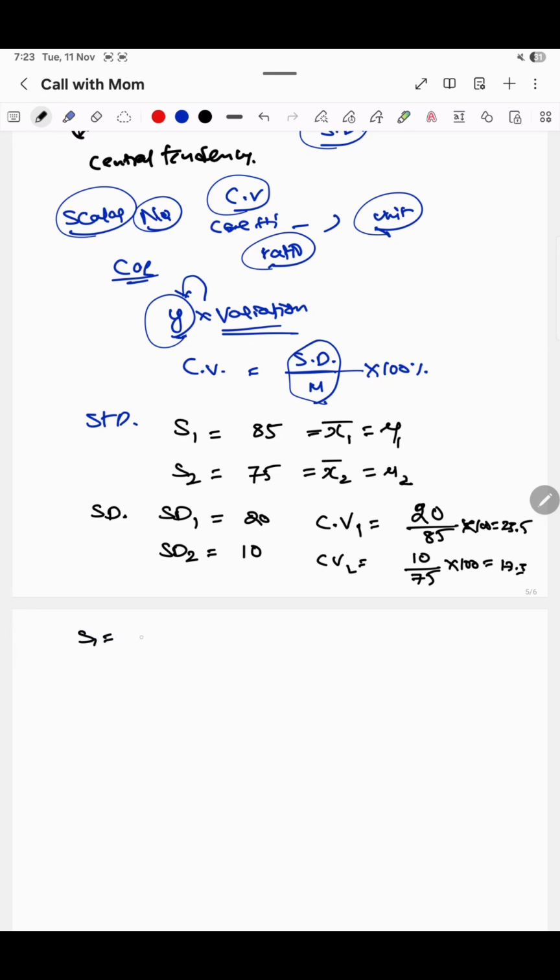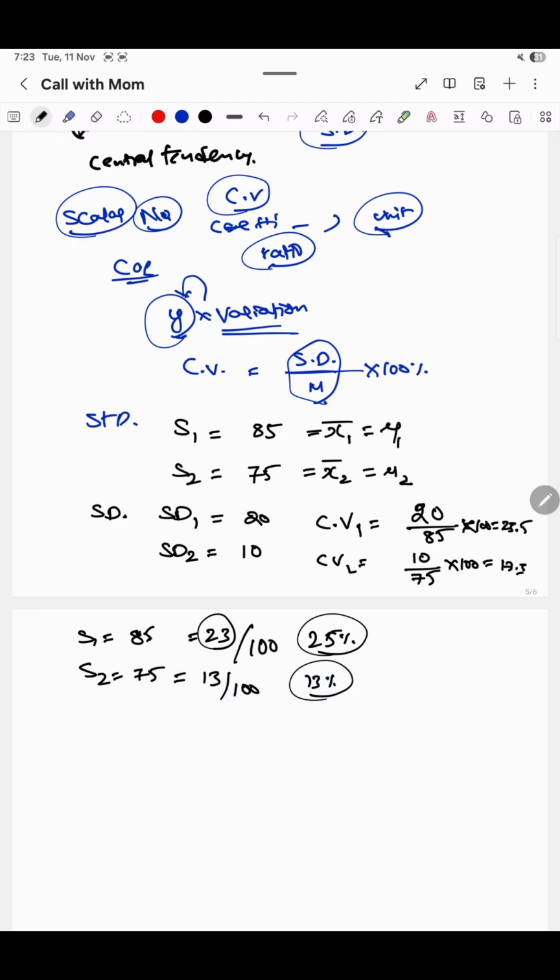Even though student 1 is getting 85, he will miss the score of 85 about 23 times out of 100. Means almost 25% he is not getting 85. If you see student 2, who is getting 75, he only misses 13%, that is 13 times out of 100.